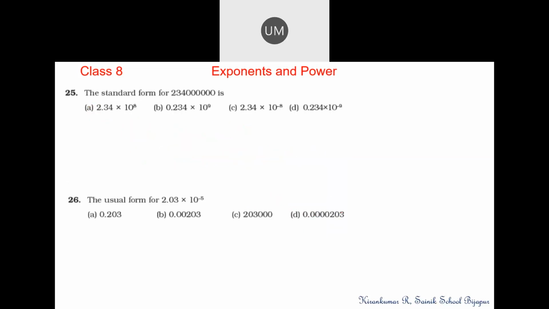Question 25, again we have to express in standard form. 2.24 will be the standard form. How many digits are there? Option A, 2.24 into 10 to the power 8, because if you count, there will be 6 zeros plus 2 more digits. So 10 to the power of 8. Option A.